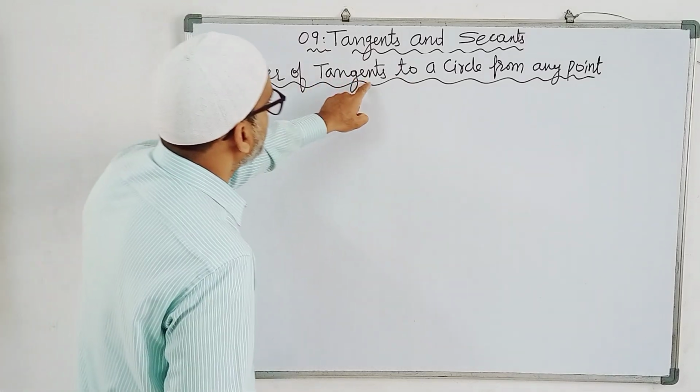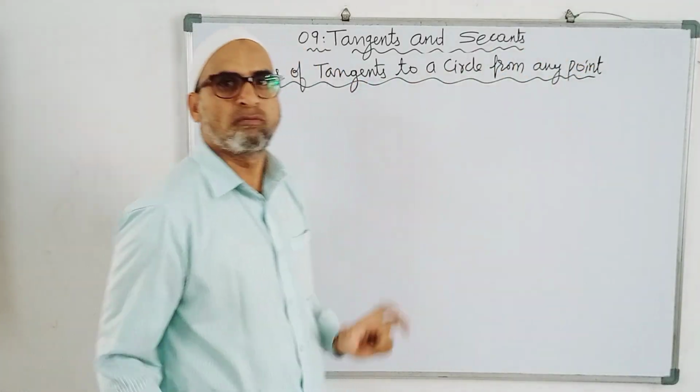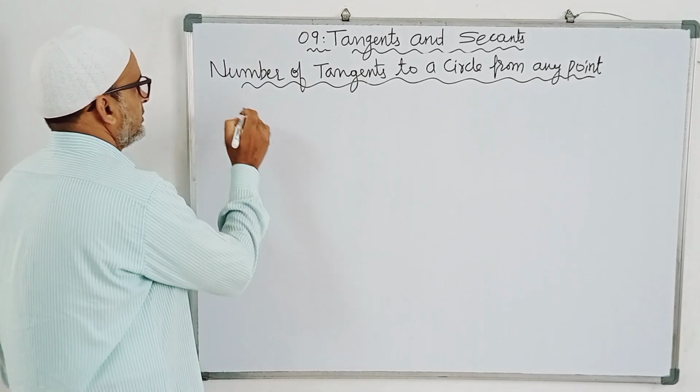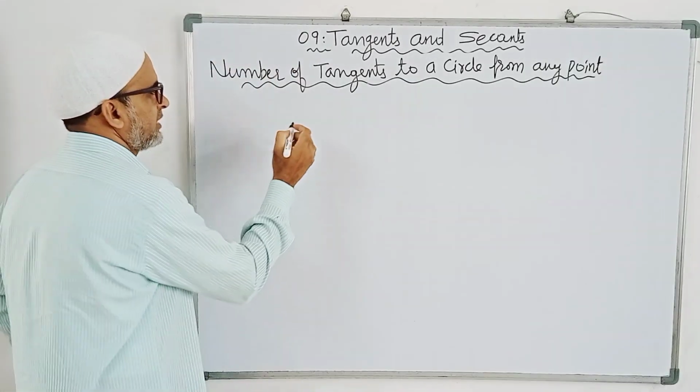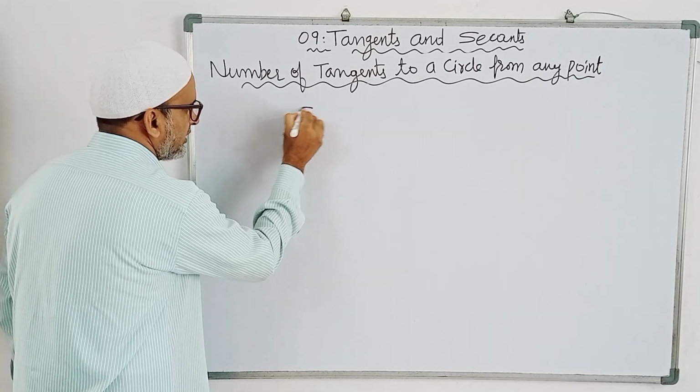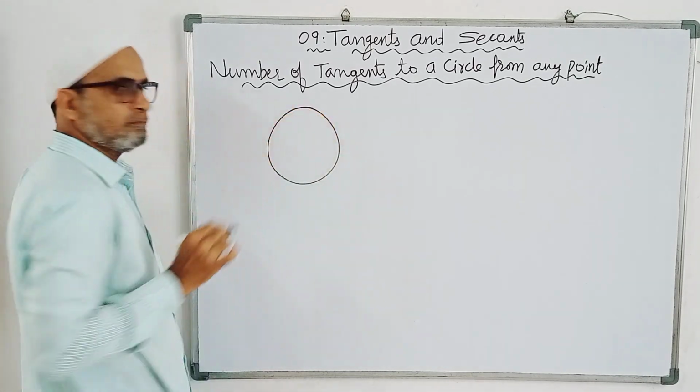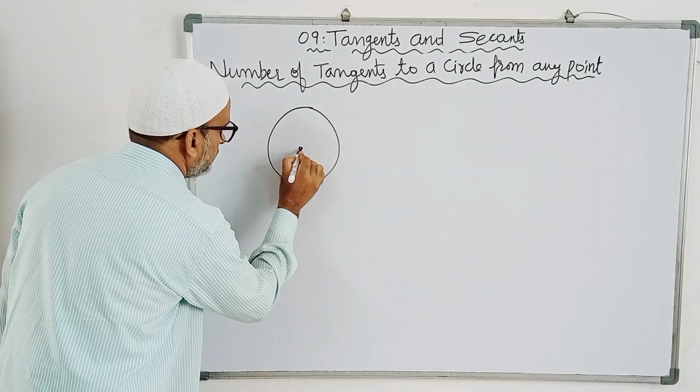Number of tangents to a circle from any point. What is the meaning of this one? It means based on circle and line only, all this whatever chapter is there. Suppose this is the circle with center O.